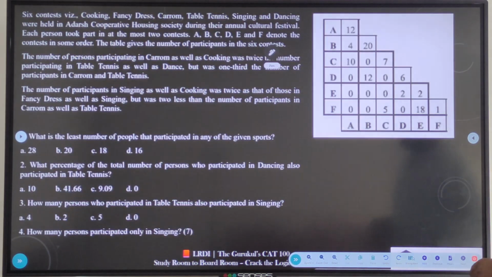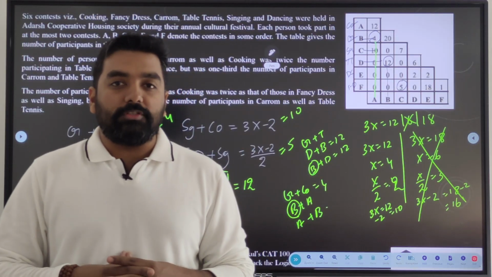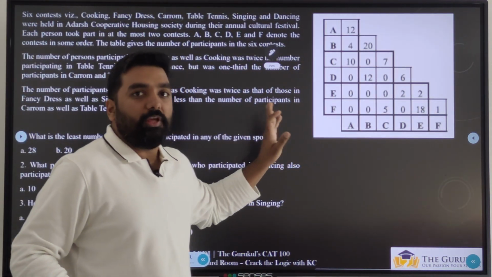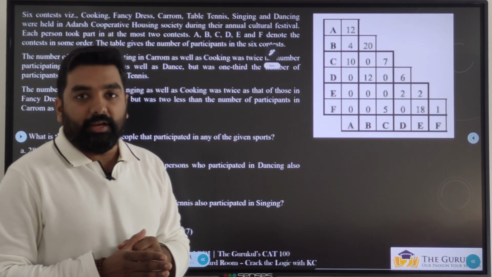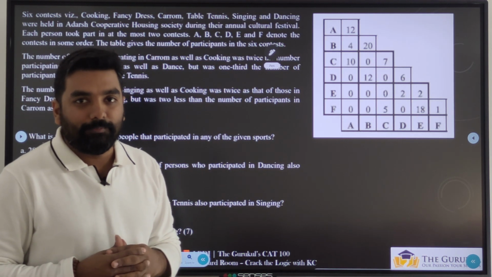Chalo, let's look at the questions. So there are 4 questions over here. Now pause the video and I want you to mark these 4 questions. One thing which you need to understand is, how do I read this type of table when it is coming in the exam? The tables need not always be direct. There will be a lot of things mixed over there. You need to understand how we mark that.